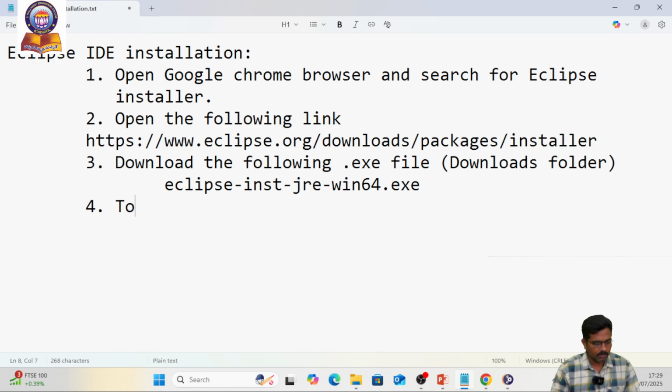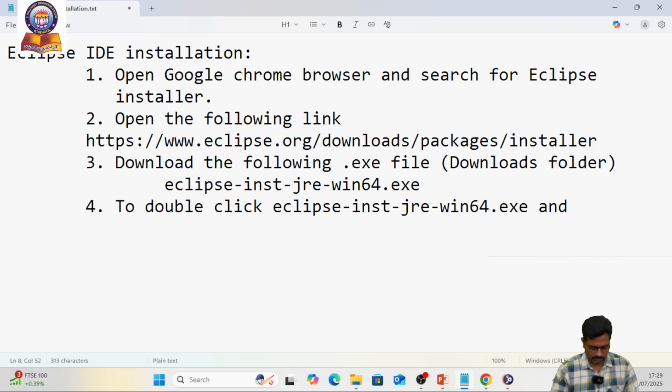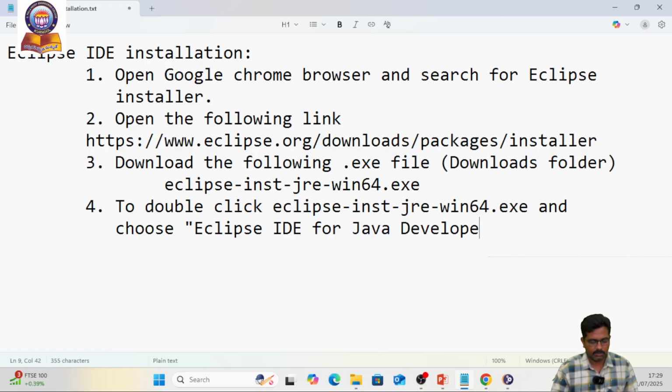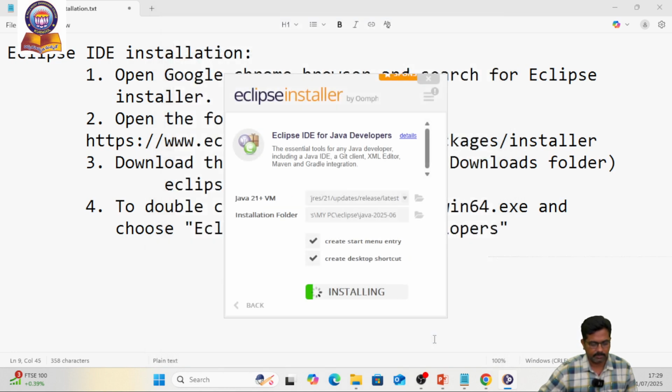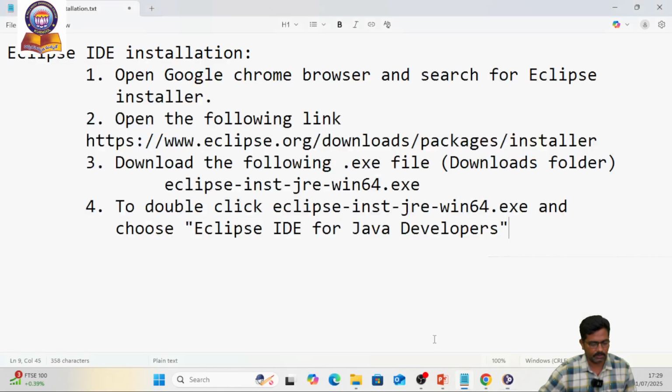So what we have done in the fourth step is to double click the .exe file and choose Eclipse IDE for Java Developers. It is used to develop Java applications. Then it is asking for agreement. We accept it. The installation process is good.